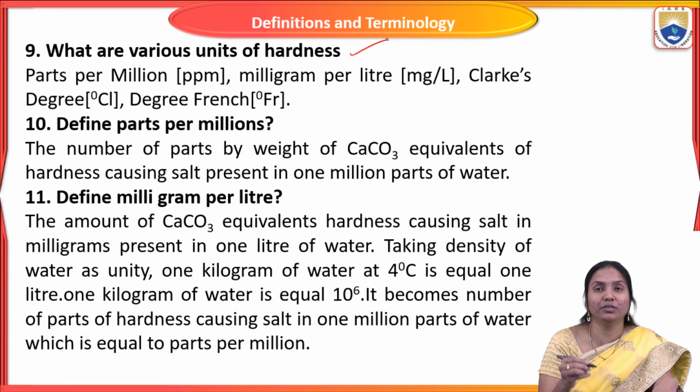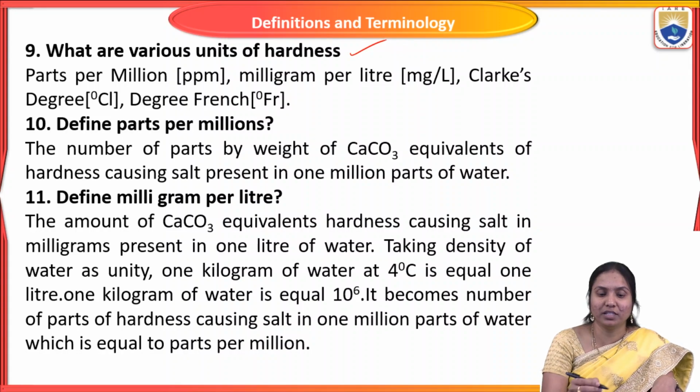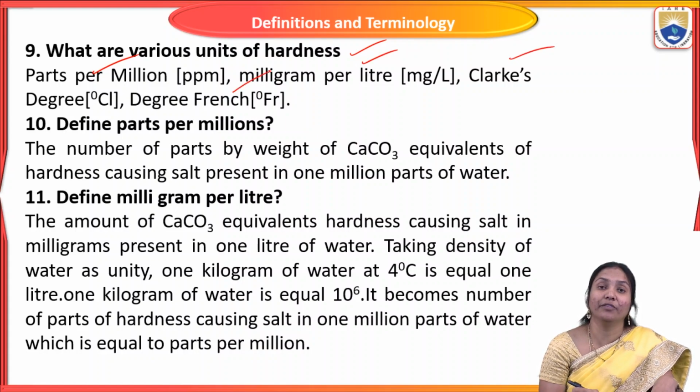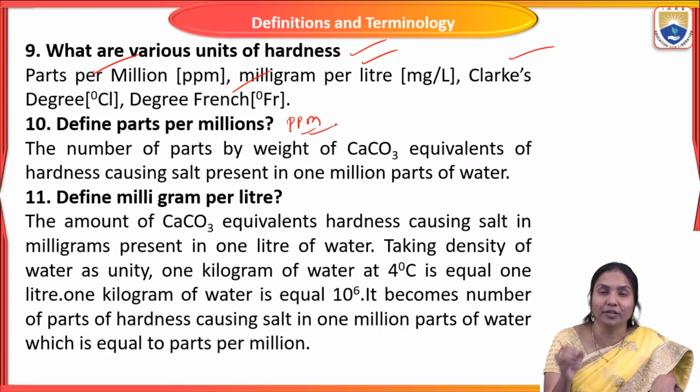So what are the various units of hardness? The general units of hardness are parts per million, milligram per liter, degree of Clerk, and degree of French. So there are four types of units of hardness. Define parts per million. What is ppm? Parts per million.